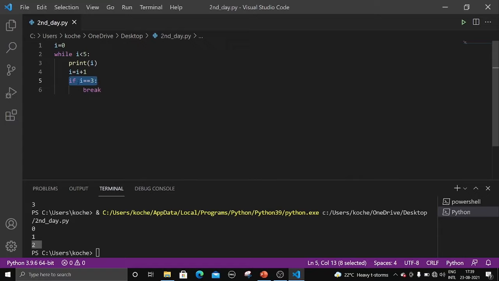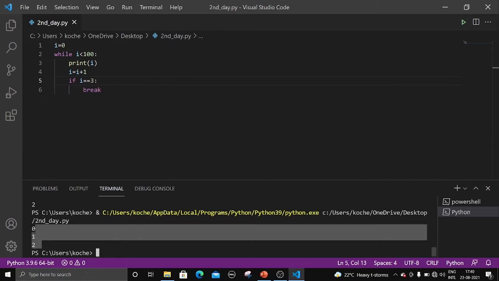I is 3 now, right? 3 is double equal to 3. We are using break. Break is nothing but getting out of the loop. So it has encountered the condition and the condition is satisfied. So we are breaking out of the loop. That's why even if we change the condition here, let me write 100 here. Control plus S. 0, 1, 2, right?